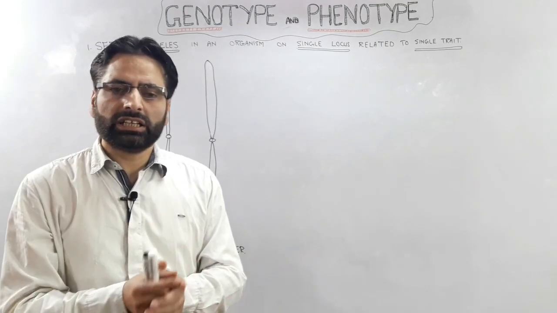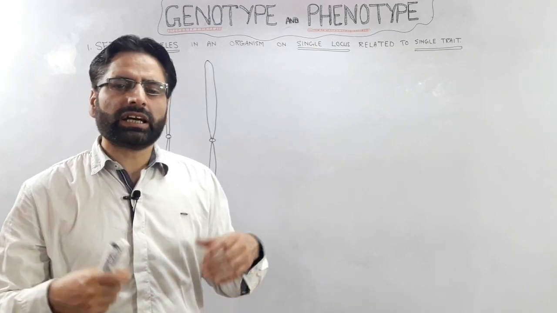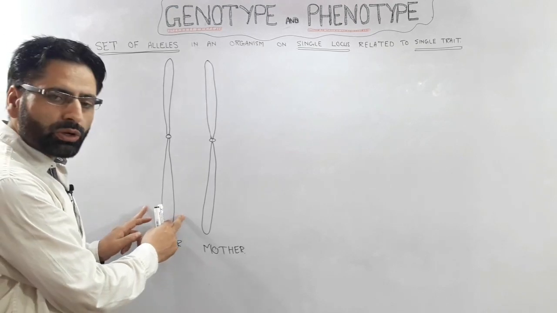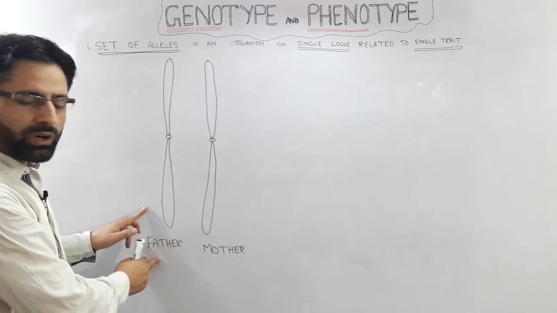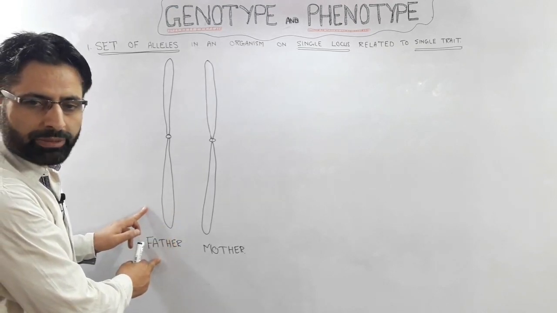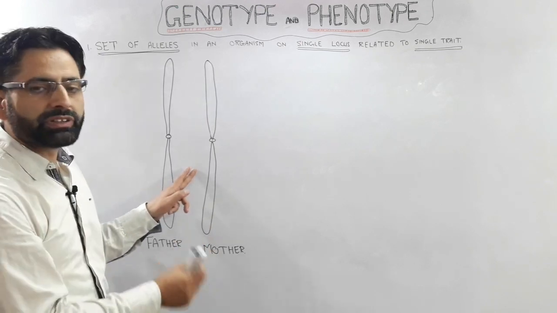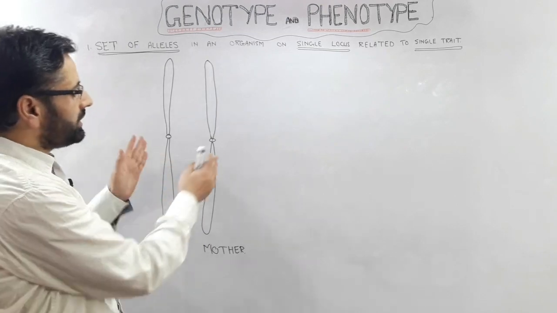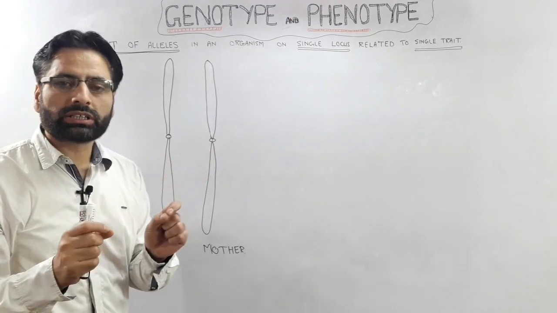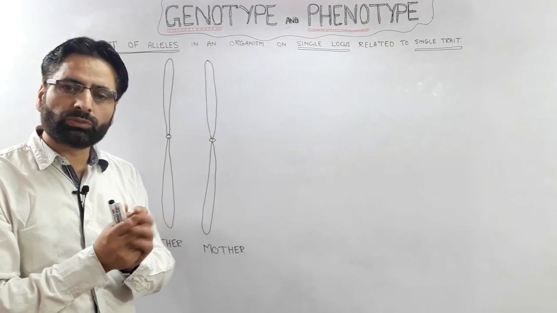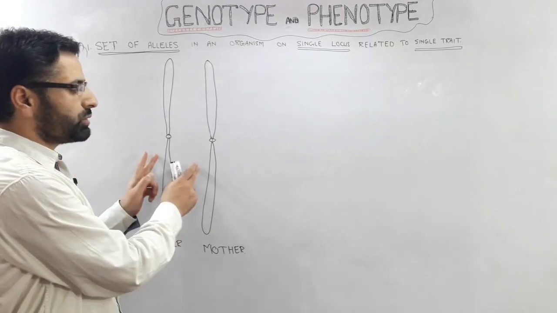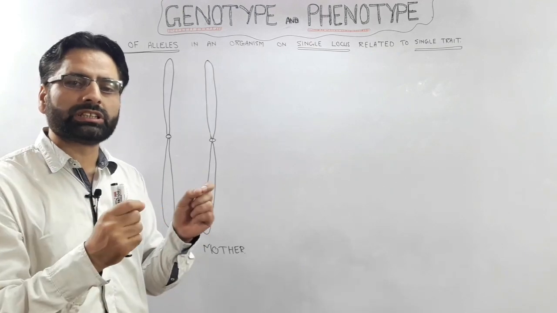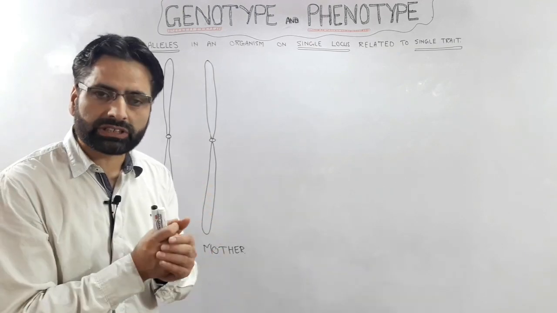As discussed in the previous lecture, let us again suppose that this is the homologous pair. That is, this chromosome has been received from the father through the male gamete, and this chromosome has been received from the mother through the female gamete. And these two chromosomes are homologous. By homologous chromosomes, we mean these chromosomes are having the same structure, same size, and same set of genes controlling the same set of characteristics.